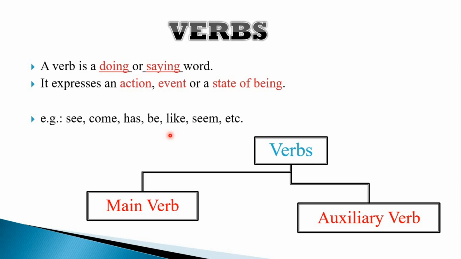So overall, all the types that we are going to study can be divided into two main groups, that is main verbs and auxiliary verbs. Main verbs are those verbs which stand independently, can exist alone, whereas auxiliary verbs are those verbs which help these main verbs to form different tenses, modes, and even voice. So let's study one by one each type, what is a main verb and what is an auxiliary verb.